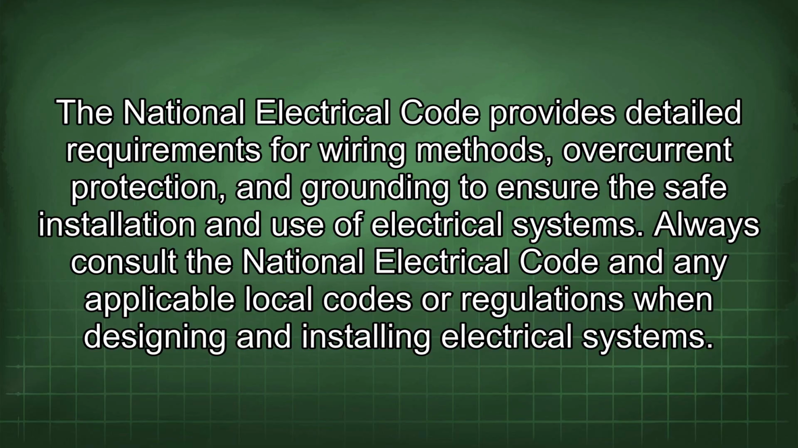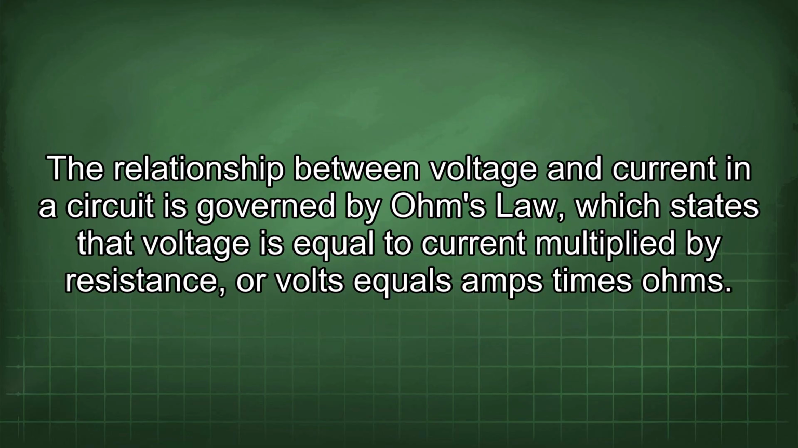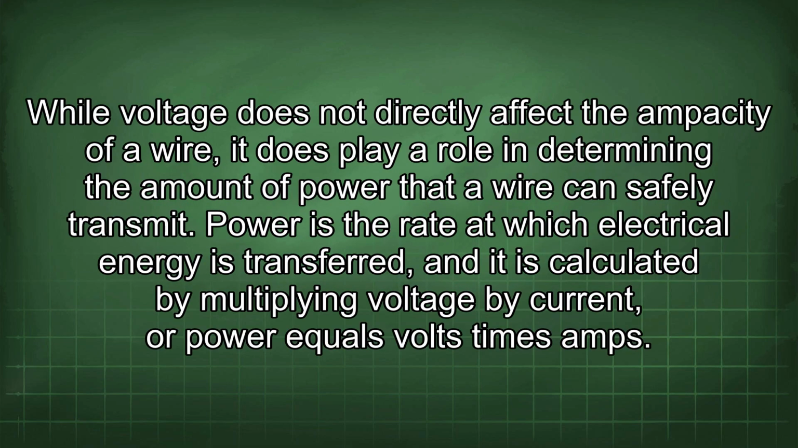The relationship between voltage and current in a circuit is governed by Ohm's law, which states that voltage is equal to current multiplied by resistance, or volts equals amps times ohms. While voltage does not directly affect the ampacity of a wire, it does play a role in determining the amount of power that a wire can safely transmit.